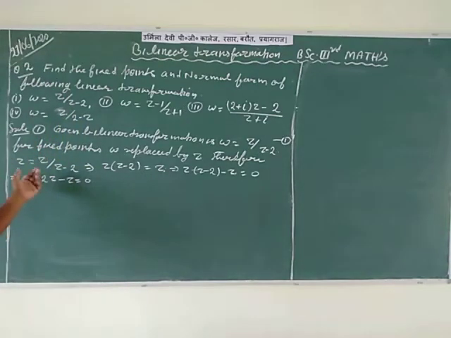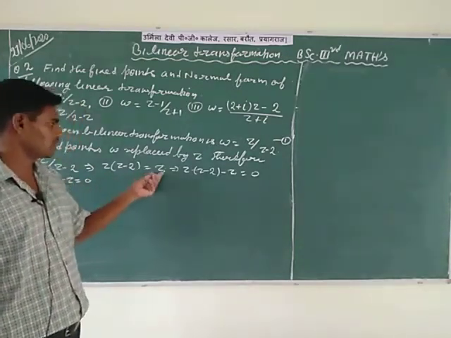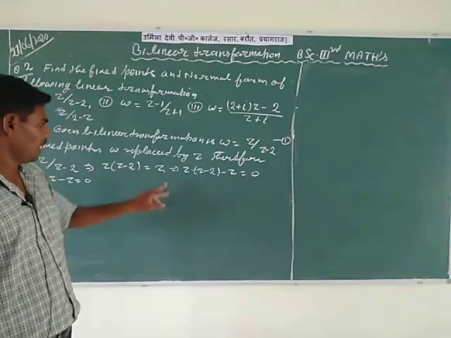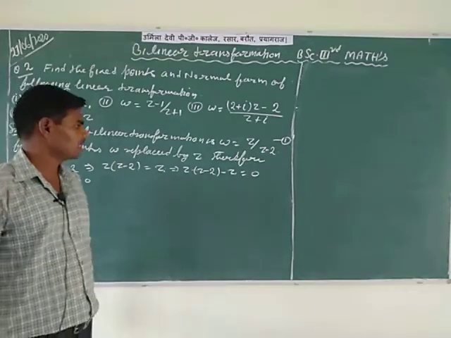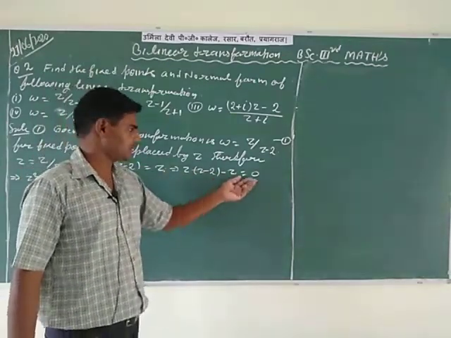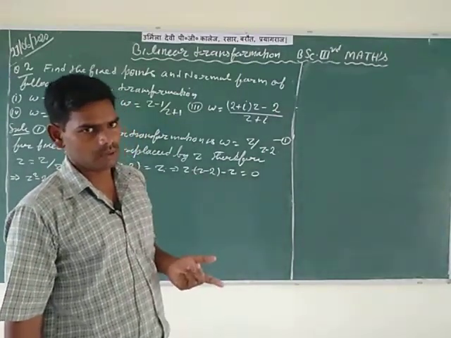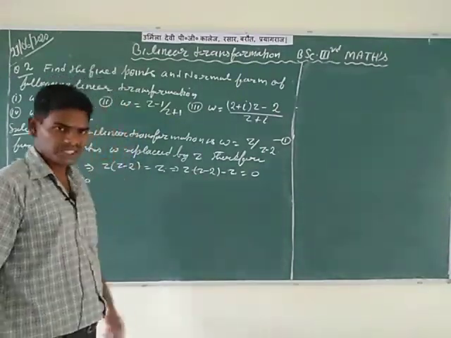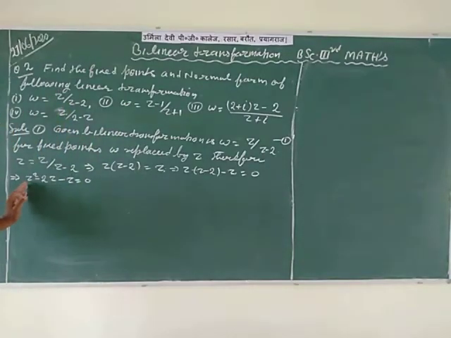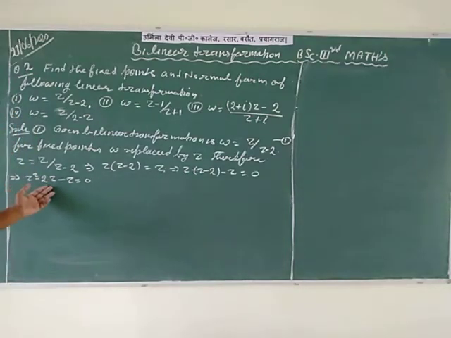Therefore, by the mathematical method, first transfer this to the LHS side, z times z minus 2 is equal to the RHS side z. After this multiply, and take z to the LHS side, write minus z is equal to 0. So first write the RHS side equal to 0, and apply the mathematical method. After that multiply z by z minus 2, so z square minus 2z minus z is equal to 0.